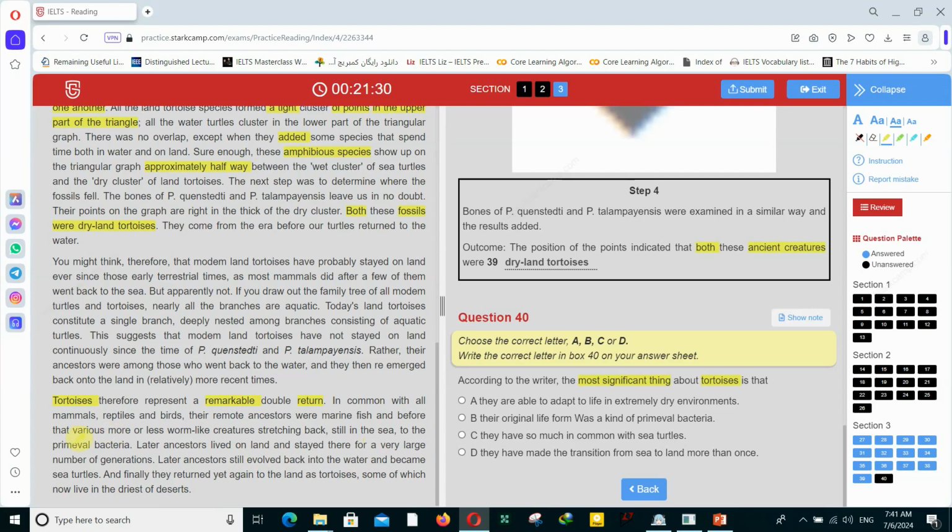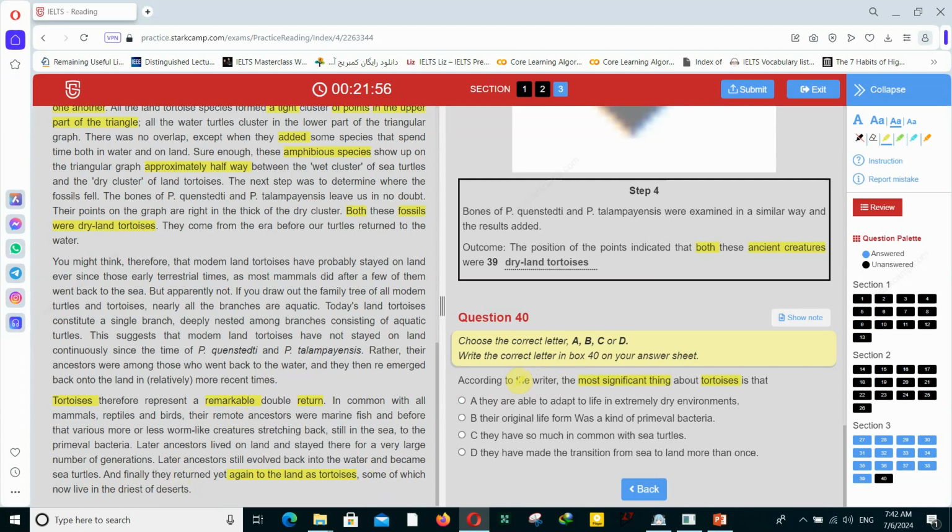So, to the primeval bacteria. Later ancestors lived on land and stayed there for a very large number of generations. Later ancestors still evolved back into the water and became sea turtles. And finally, they returned yet again to the land as tortoises. So again, they returned to the land again, some of which now live in the driest of deserts.